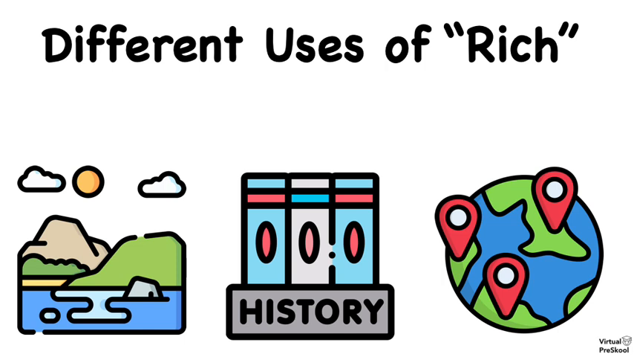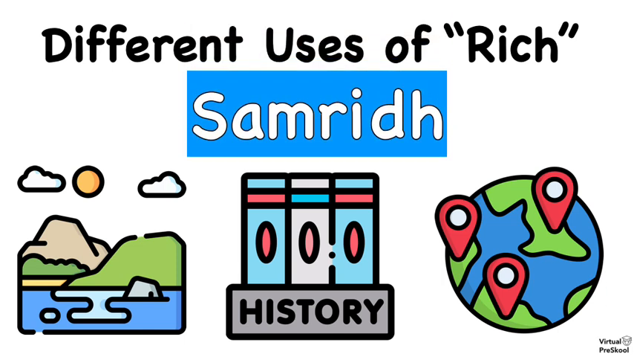For those examples, we would use the word samridh. We would use this word to describe natural resources or the history of a country or civilization, or to describe a country that is rich. We would not use amir. We would say samridh. But why? Why are there different words?